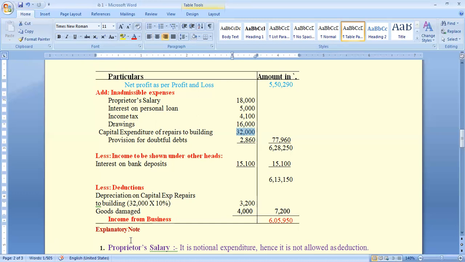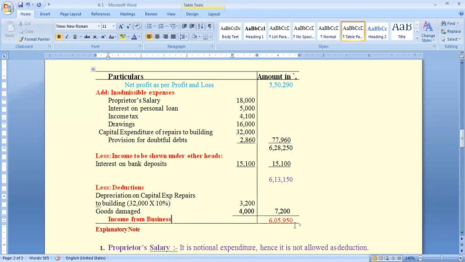Next, in additional information, we have damaged goods worth 4,000, which is also allowed as a deduction. 3,200 plus 4,000 equals 7,200. 6,13,150 minus 7,200 equals 6,05,950, the final income from business.